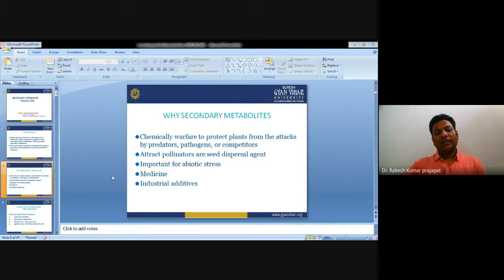The second advantage is to attract pollinators, seed and dispersal agents. They are also important for abiotic stresses. For medicinal purposes, they have large medicinal values. Some secondary metabolites act as industrial additives. That's why plants synthesize those compounds, and we use them for human benefit.